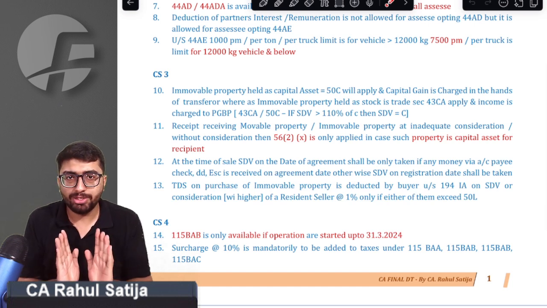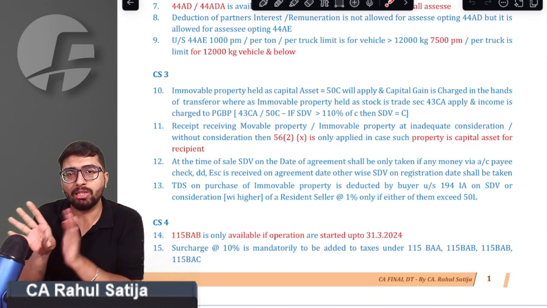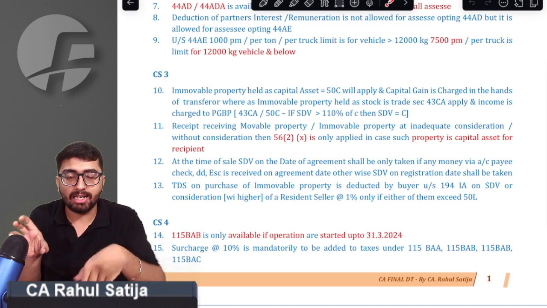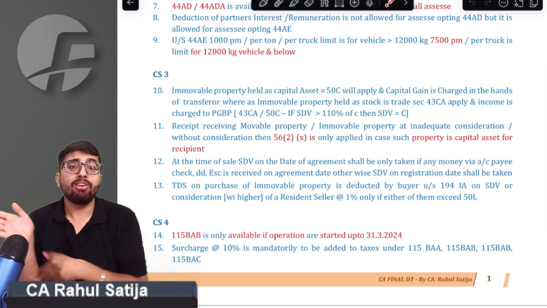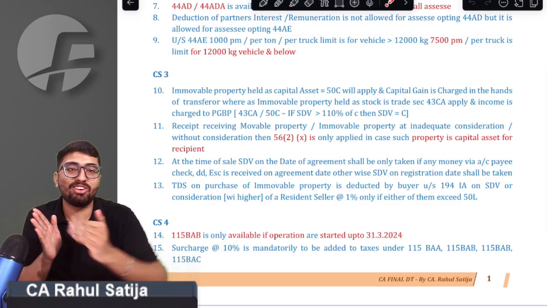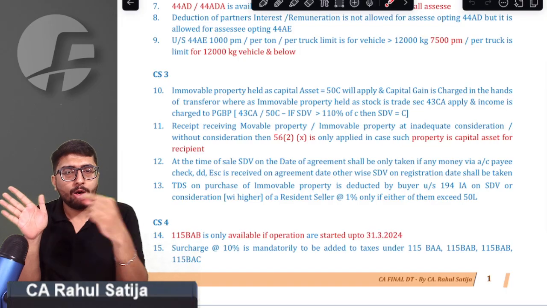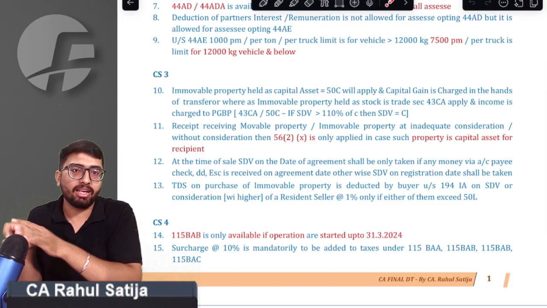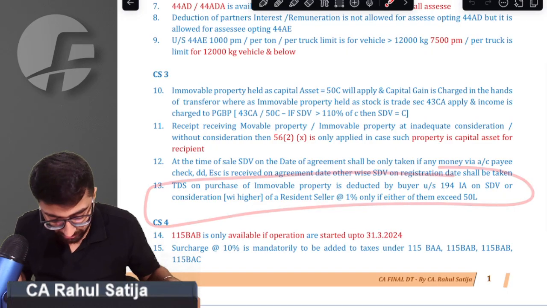See, what happens? The provision says if you have paid any money on the date of agreement via account payee cheque, account payee demand draft, or electronic clearing system, then take the SDV of the agreement date. If you have not paid any money on the date of agreement, then you have to take the registration date's SDV. So if money is paid on the agreement date via account payee cheque, demand draft or electronic clearing system, take the agreement date; otherwise take the registration date. Sir, we got that point.